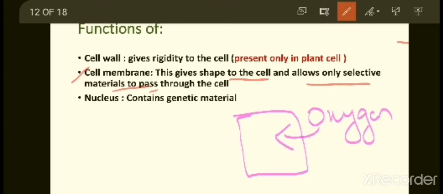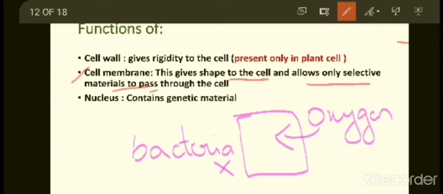And suppose harmful bacteria is present outside. This harmful bacteria is not needed by the cell. So, cell membrane is not going to allow the harmful bacteria to enter into the cell. That means whatever is necessary or important to the cell, only those materials will be allowed into the cell.